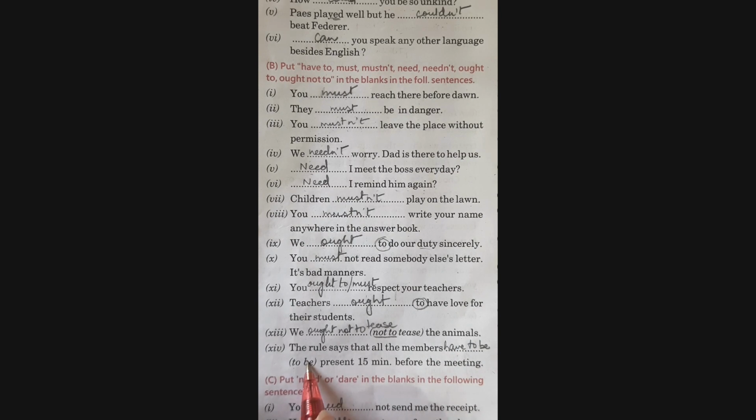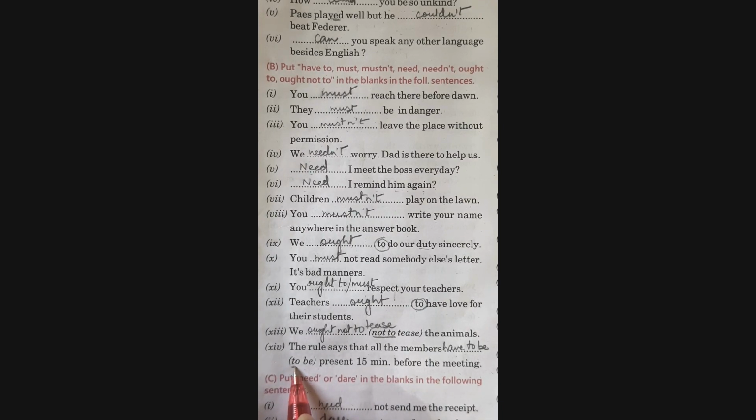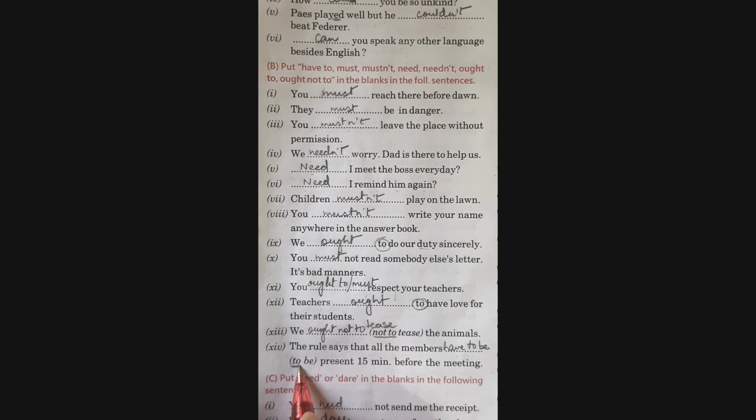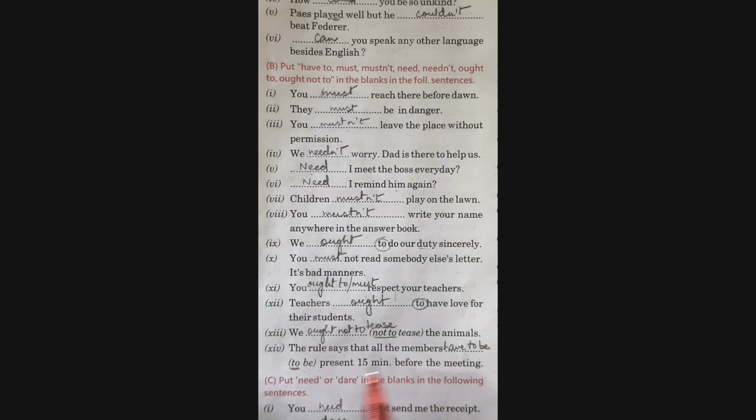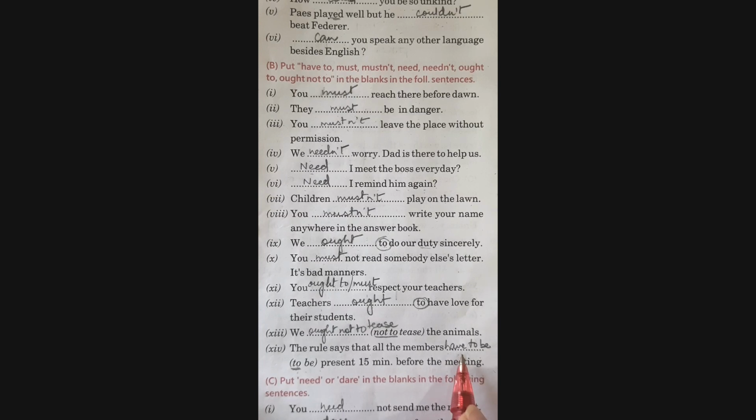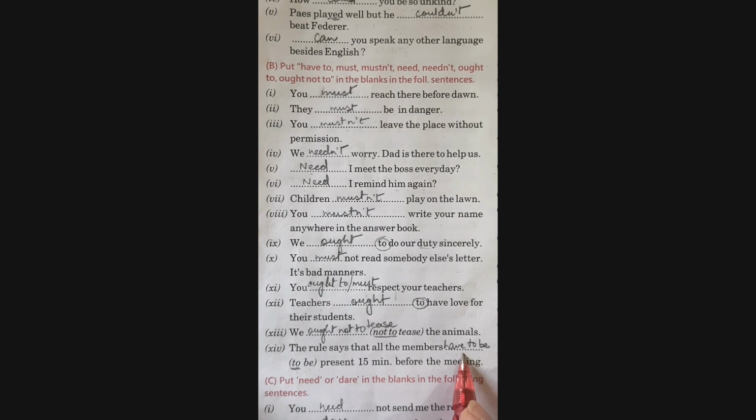The last part of this question, the rule says that all the members dash present 15 minutes before the meeting to be. So I have to use here to. Now, if I have to use to here, I can write or I can use the modal have to be.